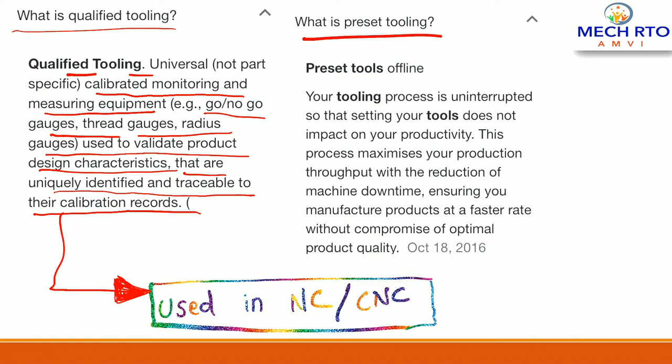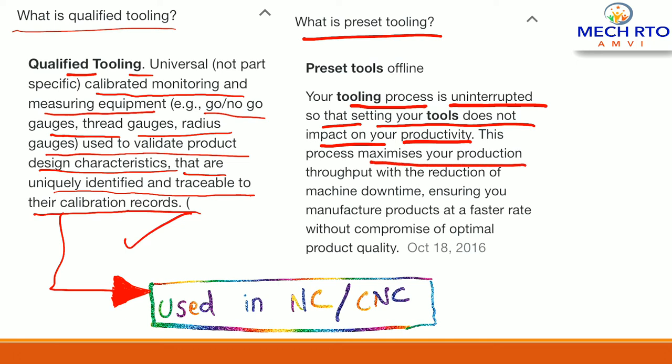Now preset tooling. What is preset tooling? So your tooling process is uninterrupted, so that setting your tool does not impact your productivity, right? Qualified tooling is, you have to set a tool for a particular operation, right? But you have to set that tool every time, right? But here setting your tool does not impact your productivity. Here it impacts your productivity, right?